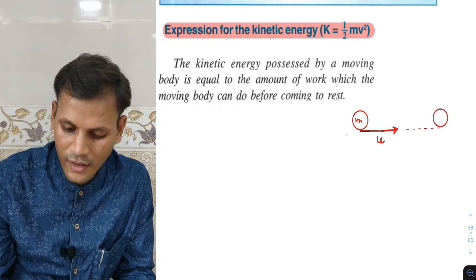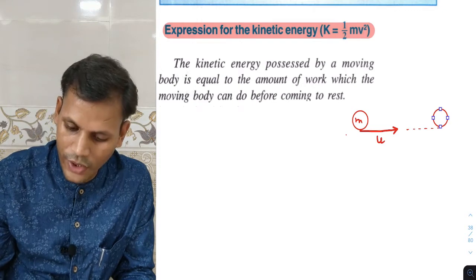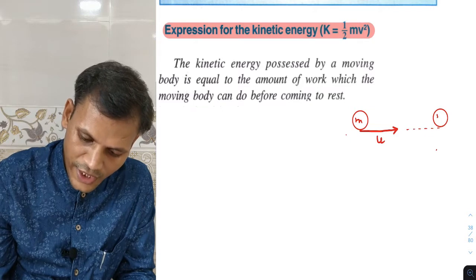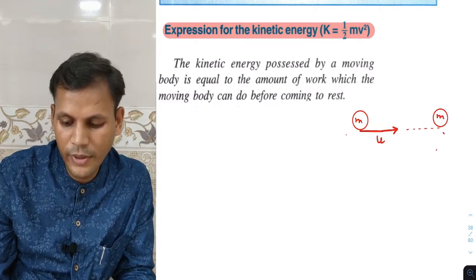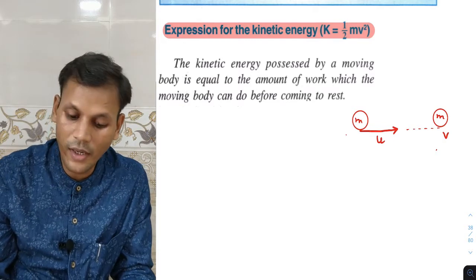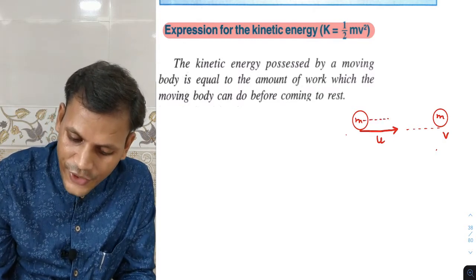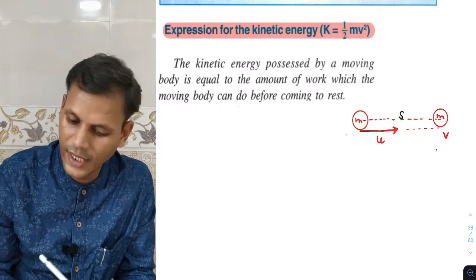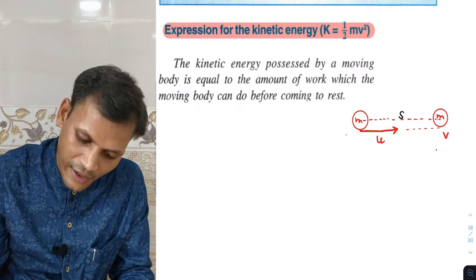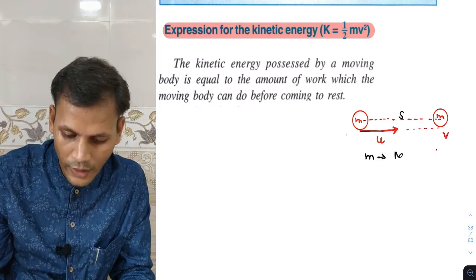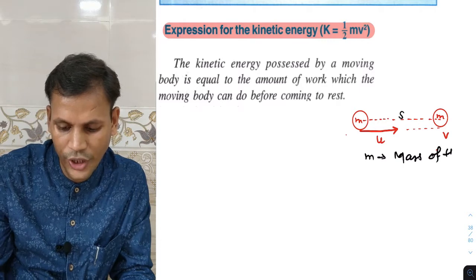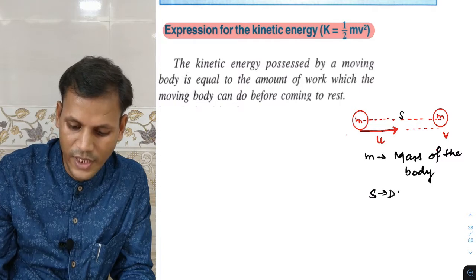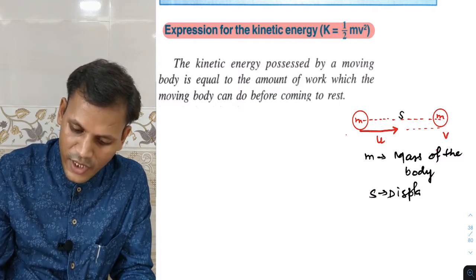It depends on us which velocity we are taking. So finally it comes to this position. Again it will have mass m, but there will be a change in the velocity, and during that it covers a displacement, which I will call s. s is the displacement. Terms must be clear. m is the mass of the body, s is the distance or displacement we can say,